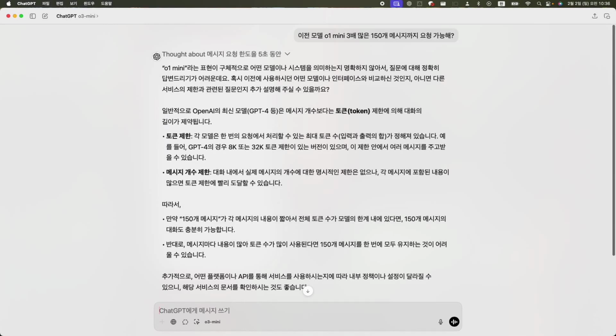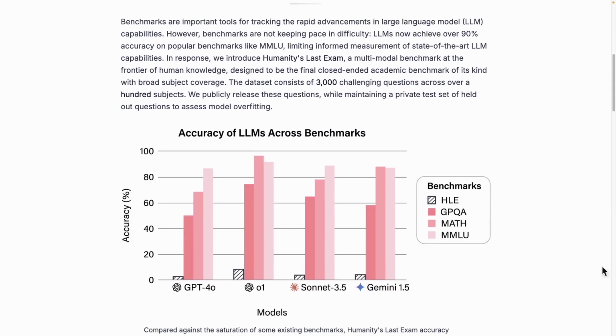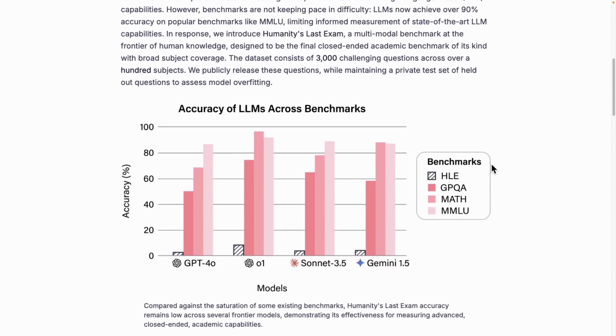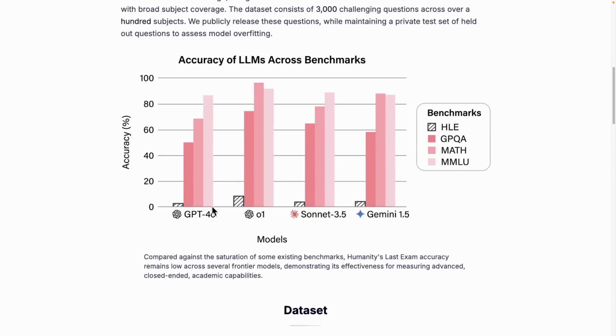Is it the Humanity's Last Exam? There are benchmarks like this one, and in this case, there are places like Scale AI and CAIS. This place manages AI safety, and they prepared the benchmark together here. It shows how well AI can demonstrate expertise in various fields such as mathematics, humanities, and natural sciences. However, when it comes to accuracy, the HLE level was quite low, not even reaching the baseline.